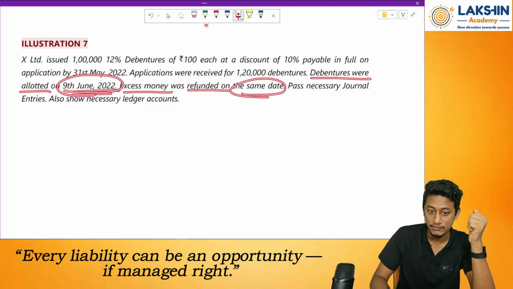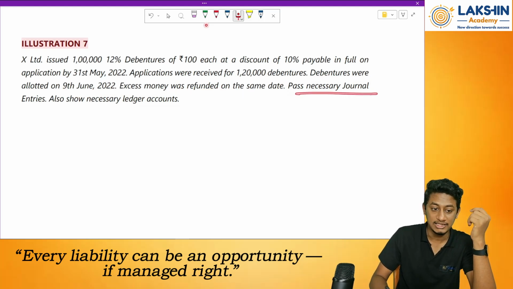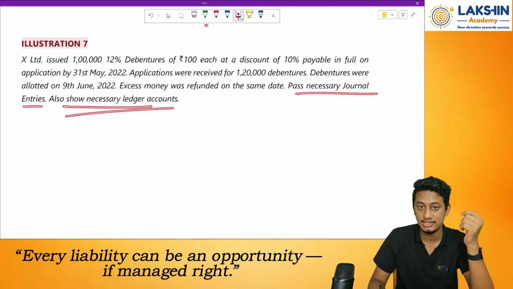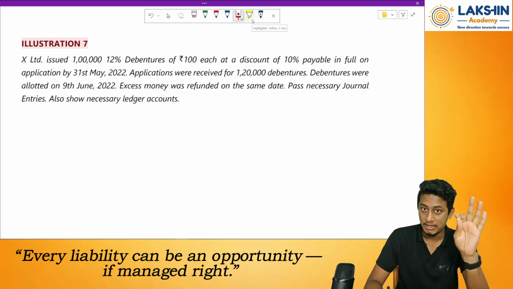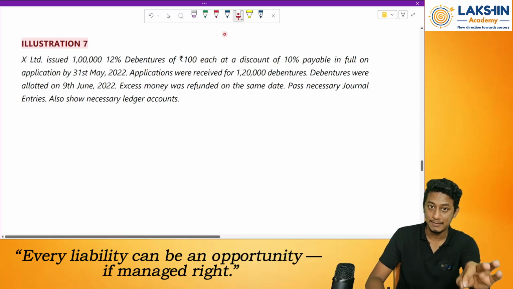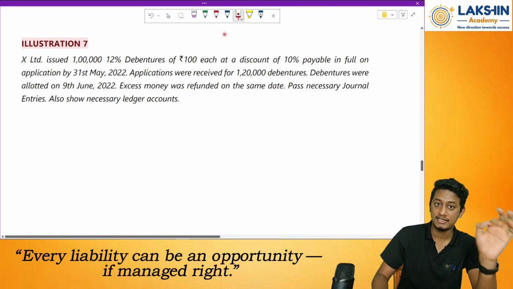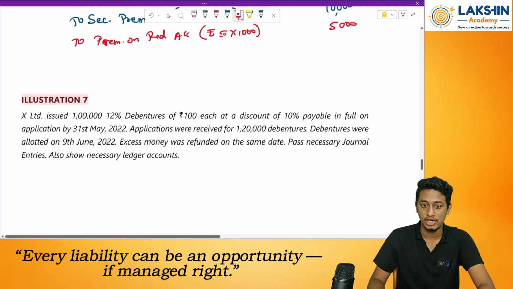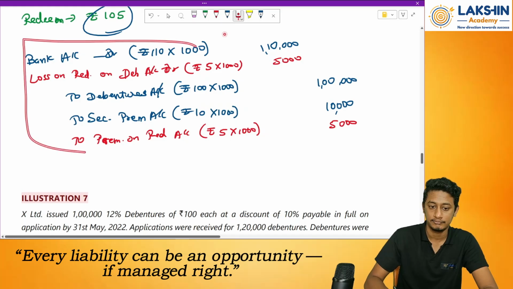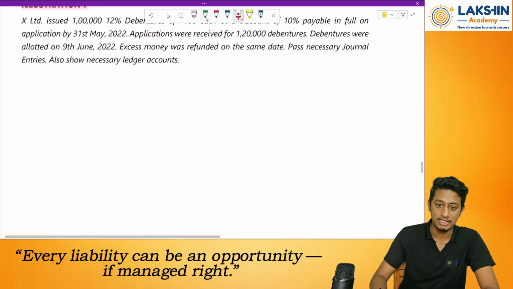That means on 9th of June we have refunded the excess money. To bank account entry. Remember? Okay. Pass the necessary journal entry. Show the necessary ledger account. See, whenever the question talks about application and allotment, please open up the debenture application and debenture allotment account. But the question says debentures were issued for rupees 100, payable in full. Do not open anything. Just pass the compound entry. This is the compound entry I am talking about. Clear? Okay. Now let's pass the entries.